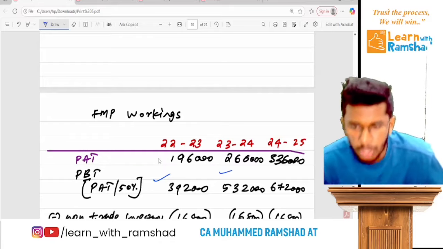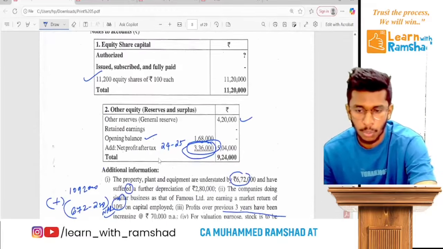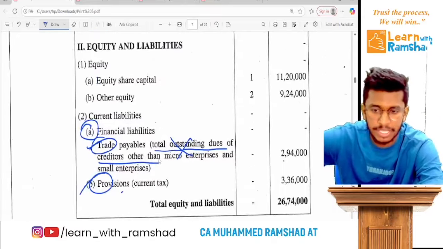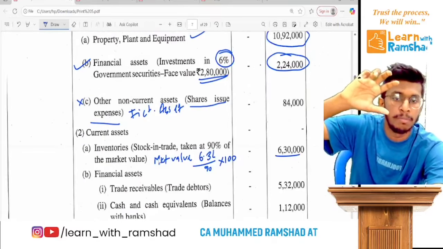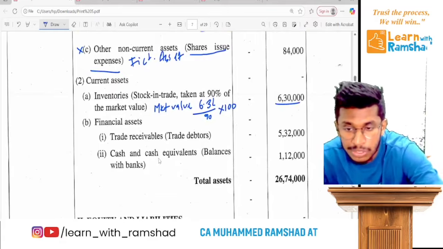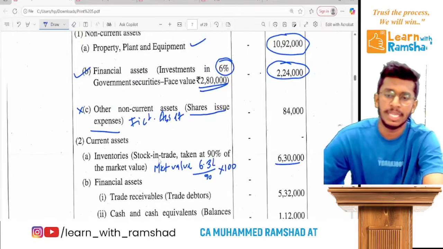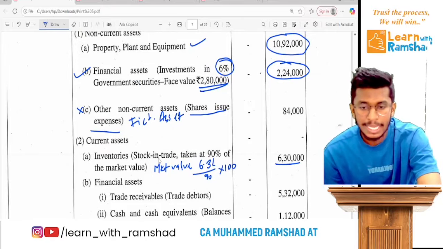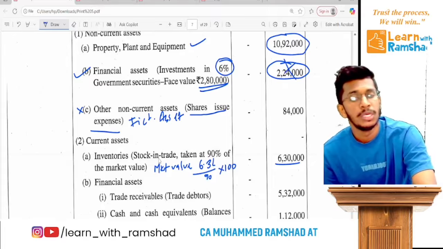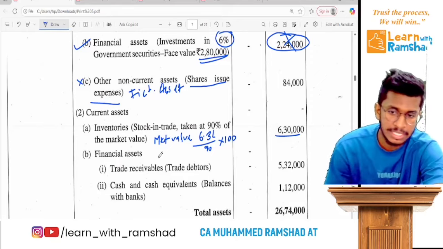Clear? Now remember, let's look at what past adjustments are there. What are the past adjustments you have to do? There is only one past adjustment. There is no non-recurring item, no error. There is only non-trade investment income. So you have to calculate non-trade investment income as 2,80,000 into 6%. Never do 6% on 224. Actually, interest is given on the face value. Ready? That's it. So clear?